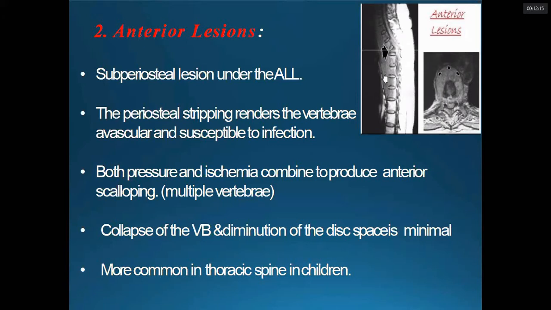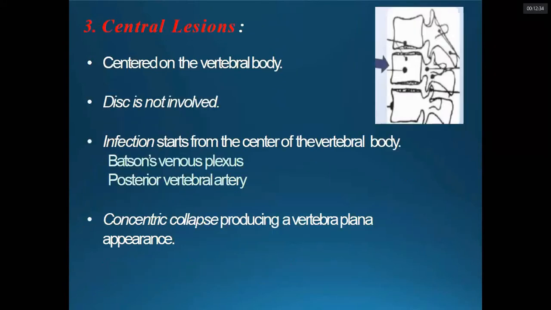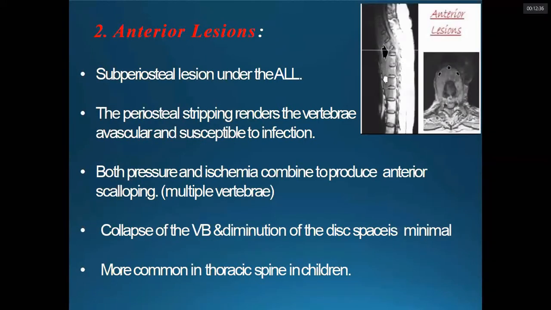So, in the X-ray we can only appreciate the anterior scalloping of the anterior vertebra due to the erosion from the granulation tissue. So, collapse of the vertebral body and diminution of the disc space is minimal in this, and this is common in the thoracic spine in children.